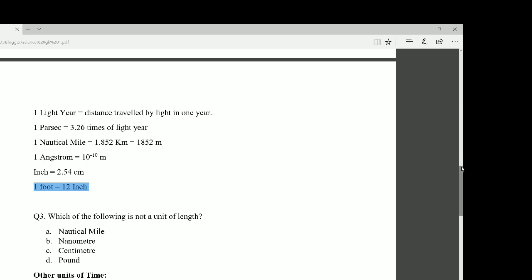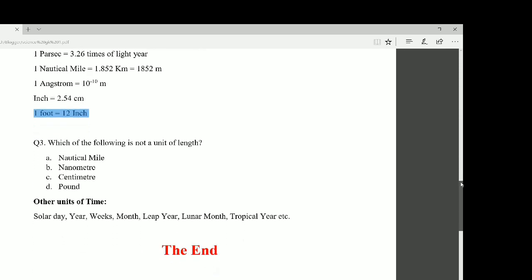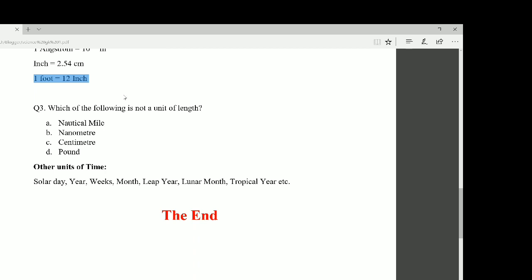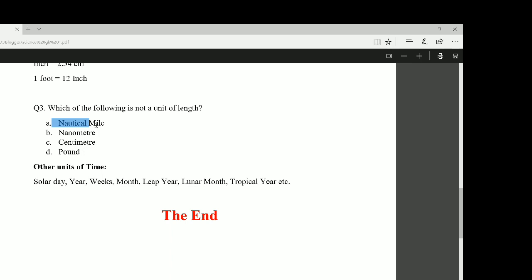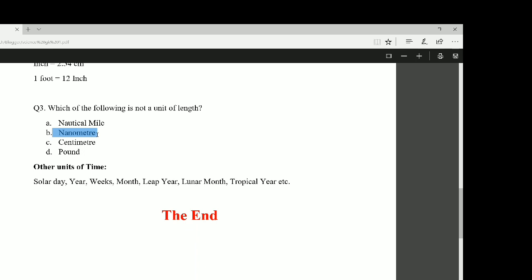Please take a screenshot and make a note. Next, question 3. Which of the following is not a unit of length? Nautical mile, this is a unit of length. Nanometer: since meter is a unit of length, nanometer is also a unit of length.